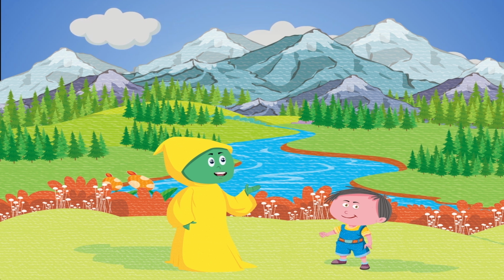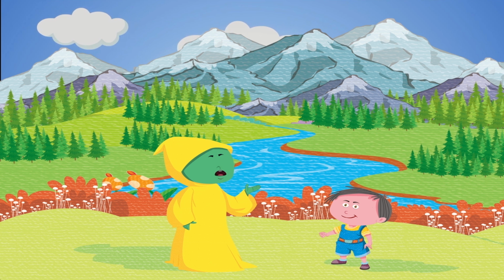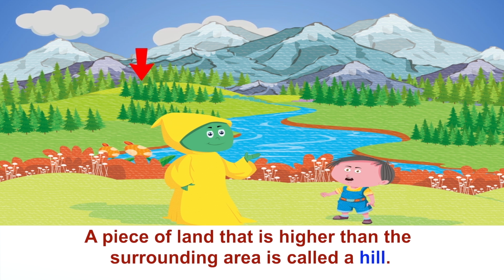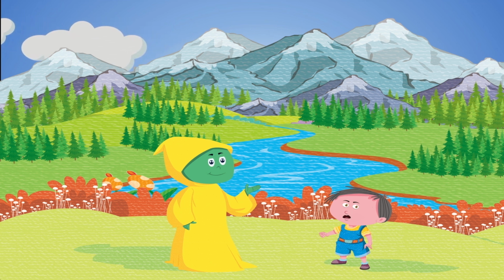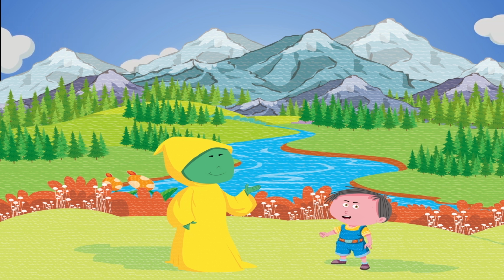I have seen somewhere that the land is higher than the surrounding areas. What is this? A piece of land that is higher than the surrounding area is called a hill. Hills are naturally raised and uneven areas that have a rounded or gentle slope. The average height of the hills is 1000 feet. The weather is very pleasant on the hills. People enjoy visiting hill stations during the summer.